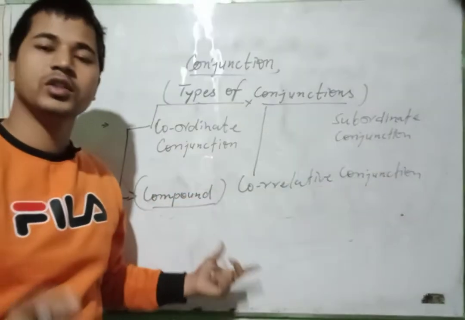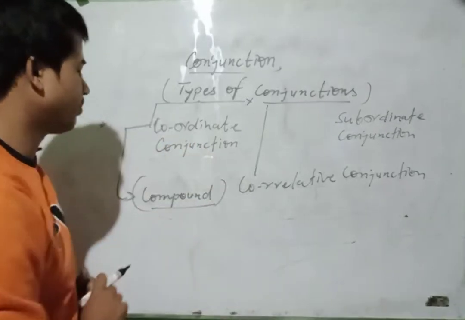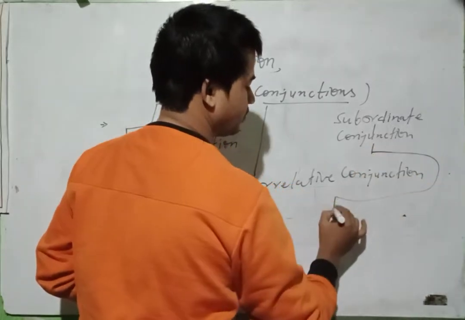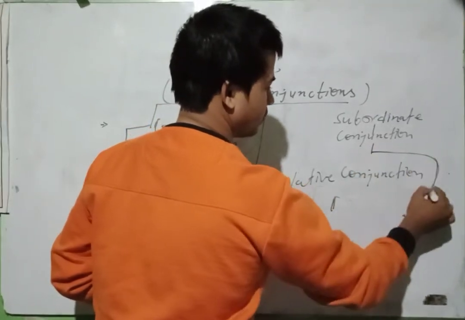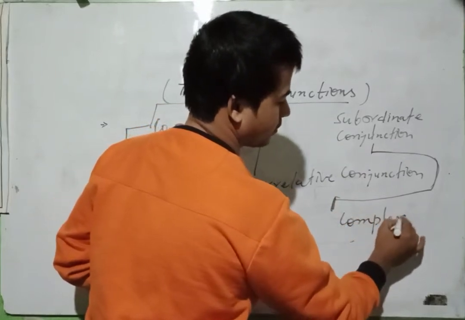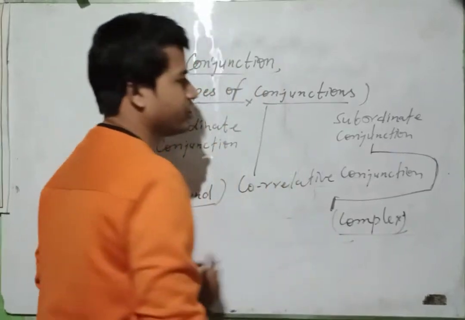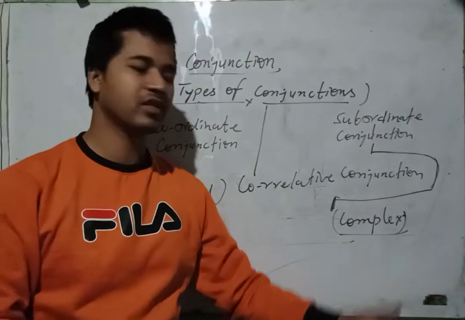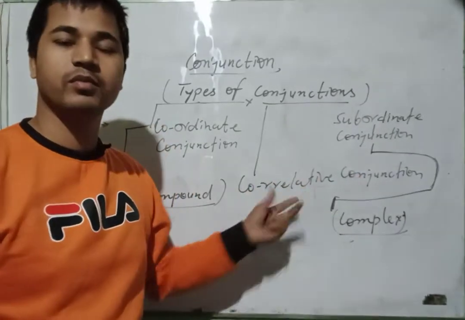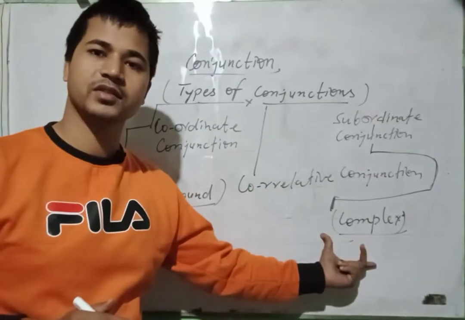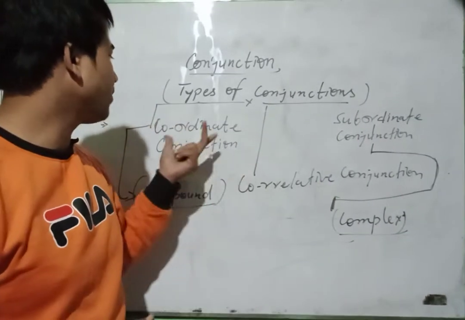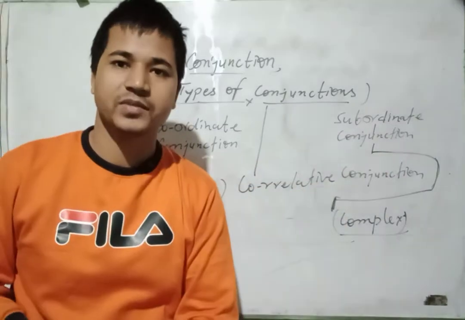When it joins two sentences, it becomes compound. But subordinate always makes a complex sentence. When it joins two sentences, it makes a complex sentence. But when we talk about correlative, it makes both compound and complex, because correlative is part of coordinate and part of subordinate.